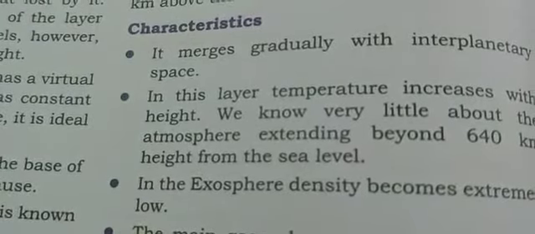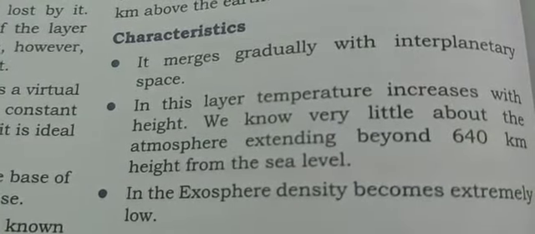Normally children, when I explained you the first layer, I told you that as we go higher, the temperature decreases, but here as we go higher, the temperature increases. We know very little about the atmosphere extending beyond 640 kilometer height from the sea level. In the exosphere, density becomes extremely low. The main gases here are lighter ones like hydrogen and helium.